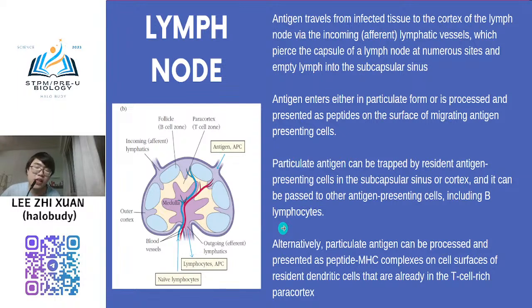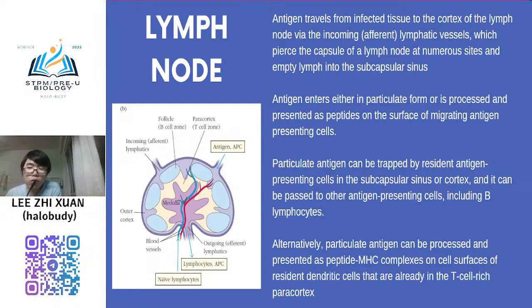Okay, so for this one, actually is the general process about the development immunity lah. So this one I hold on first, because it's very complicated process, I will explain in more detail when I reach the development immunity.